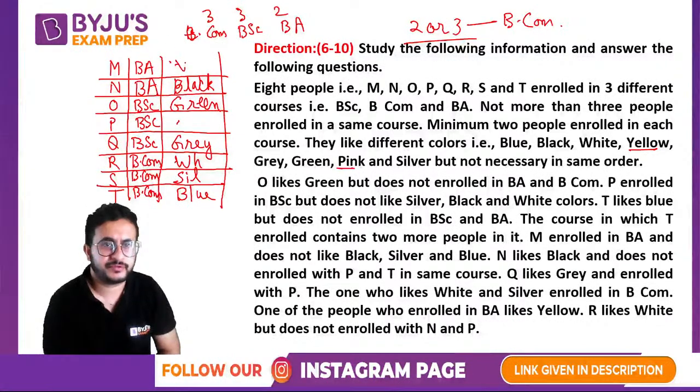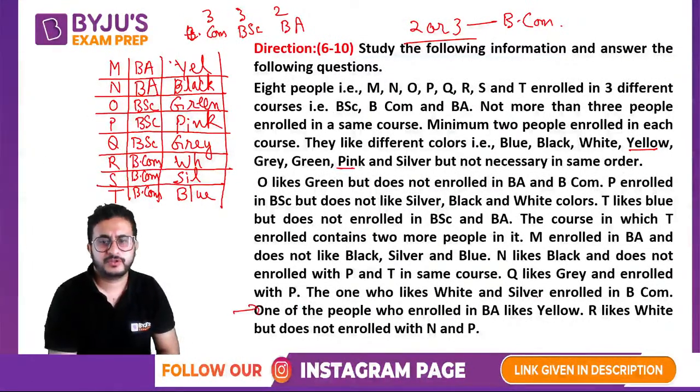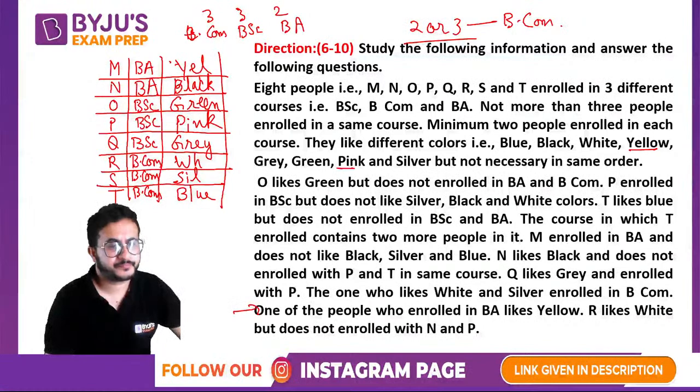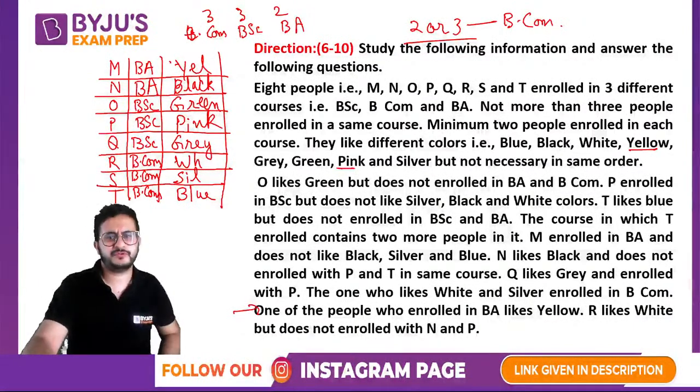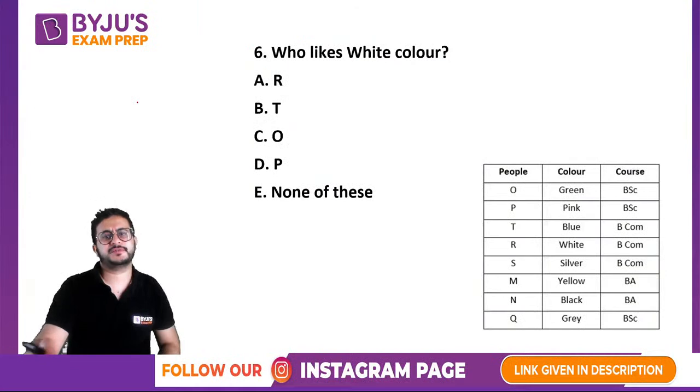So this will be yellow. And this will be pink. Okay, so here it is written that one of the people enrolled in BA likes yellow. So that's why we will get M yellow and P pink. Okay, so this completes the puzzle. So it was an easy one. It looked lengthy, but not so lengthy, because most of the information was given to us.